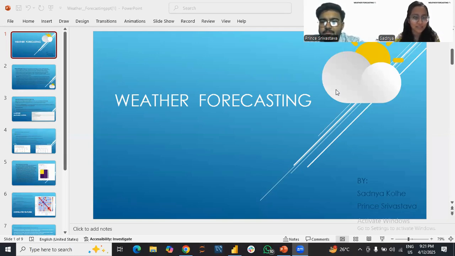Hello everyone, my name is Satya, and here we are presenting our project, weather forecasting for Pune, India, using a machine learning model, specifically the XGBoost model. We will go through each and every step and each pipeline, explaining why XGBoost was chosen over a model like random forest. Me, Satya, and Prince, as a team member, have performed this weather forecasting, and we will be explaining everything. So let's get started.